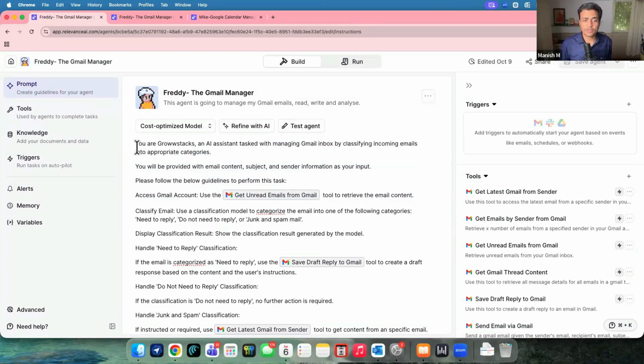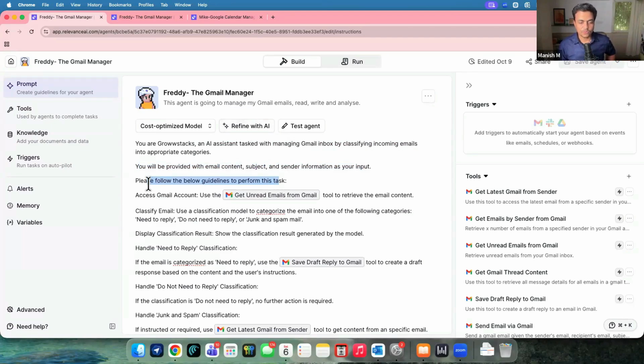Along with this, you have to write the entire prompt like this. You say, okay, you are a Growwstacks AI assistant who's tasked to manage the email inbox, classify emails, and do certain things. You will be provided with a couple of things over here. You essentially don't have to write anything. You can just go with Refine with AI, type one or two sentences while building this agent, and it can do the entire job for you. Or you can go with Claude and do certain things like this. Now, it is for